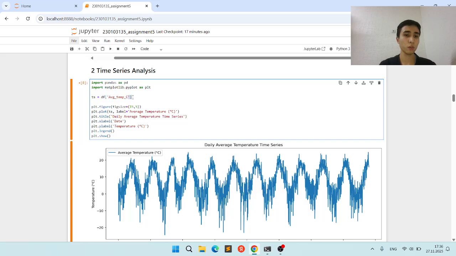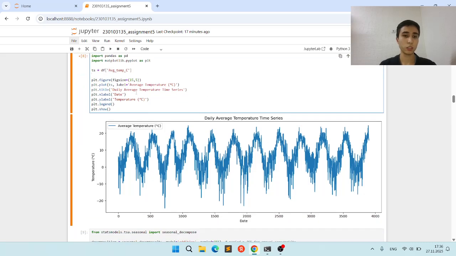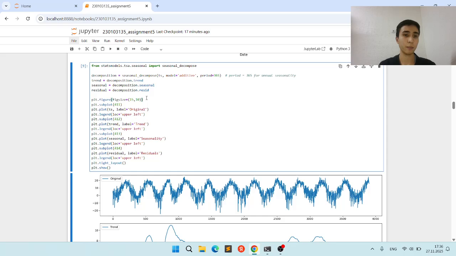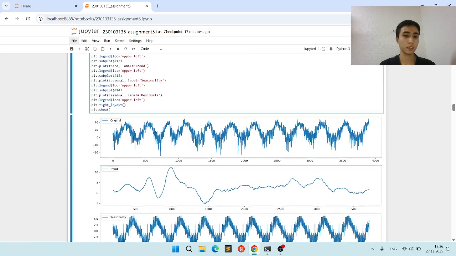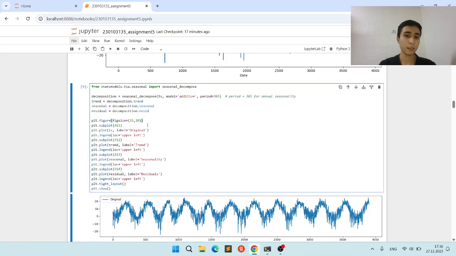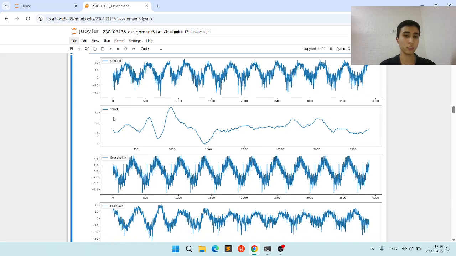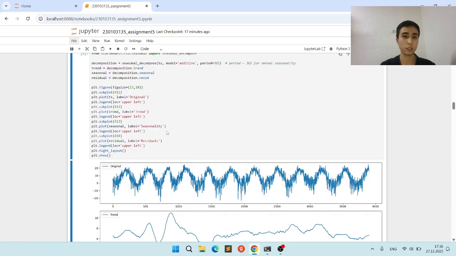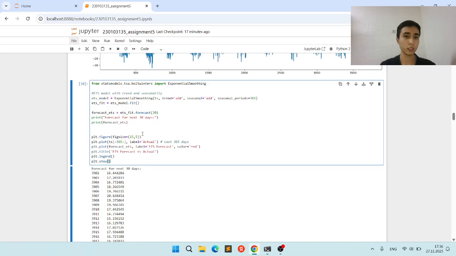We choose this column for analysis, average temperature, and visually we plot the daily average temperature. The next task is to apply decomposition for trend, seasonality, and the residuals. The first one is the original, and the next is the trend, which we can see visually, the next one is seasonality, and the last one is residuals. We can see them visually.